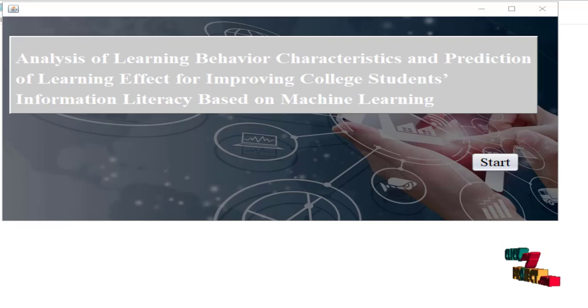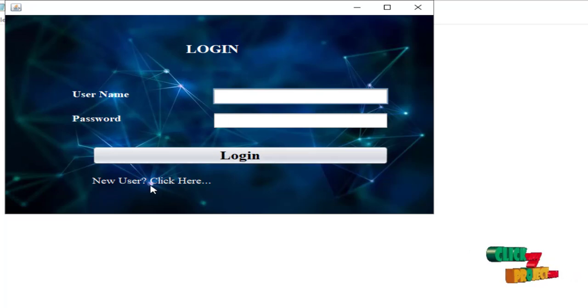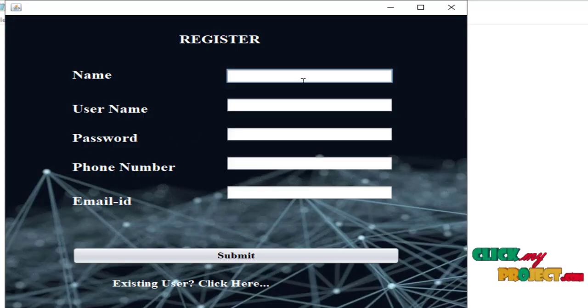Let's run our project. Start. If we are a new user, we have to register. Let's give the name, username as user, password as pass, then give random numbers, email id, gmail.com.